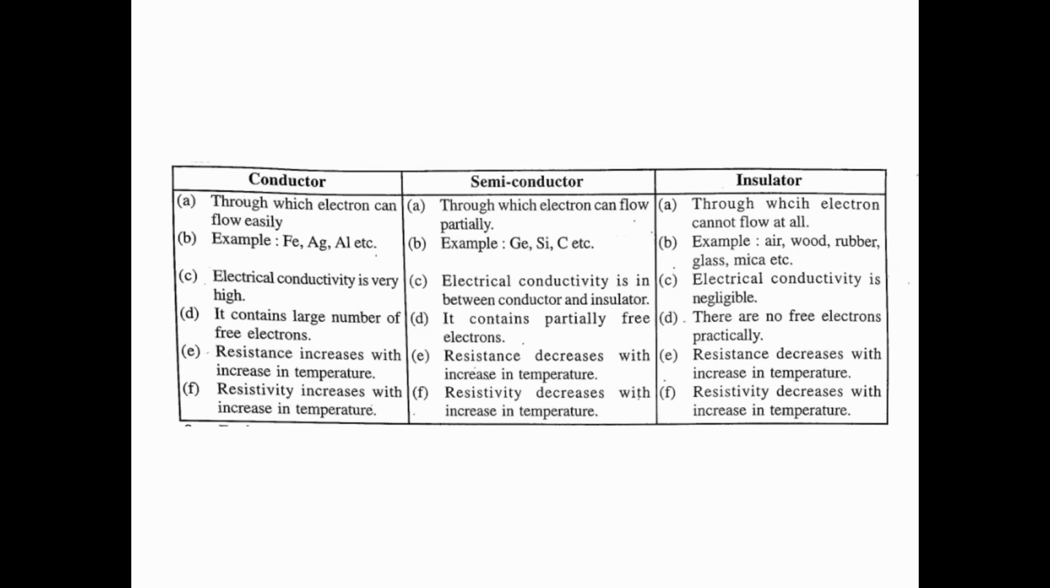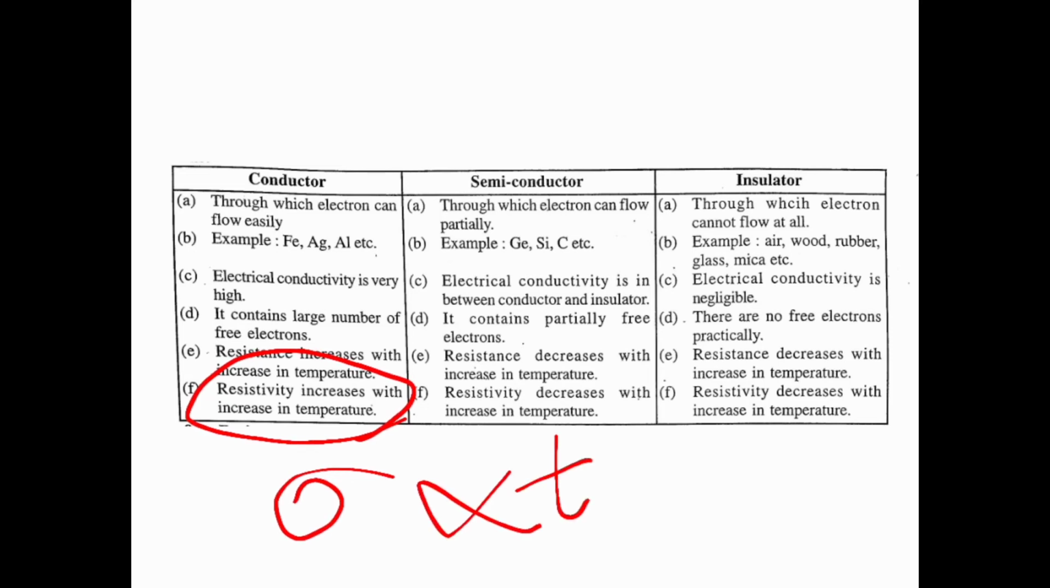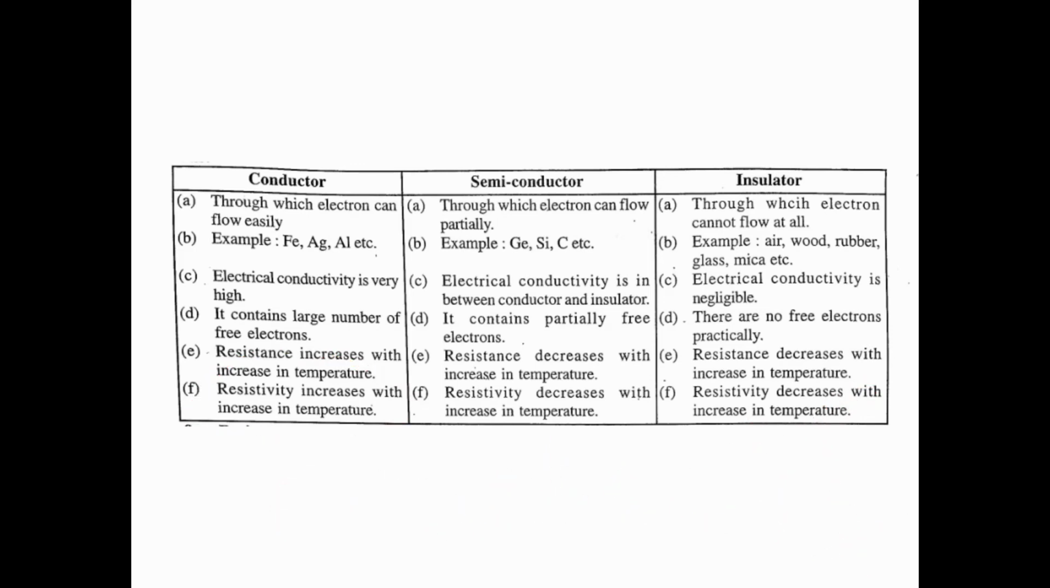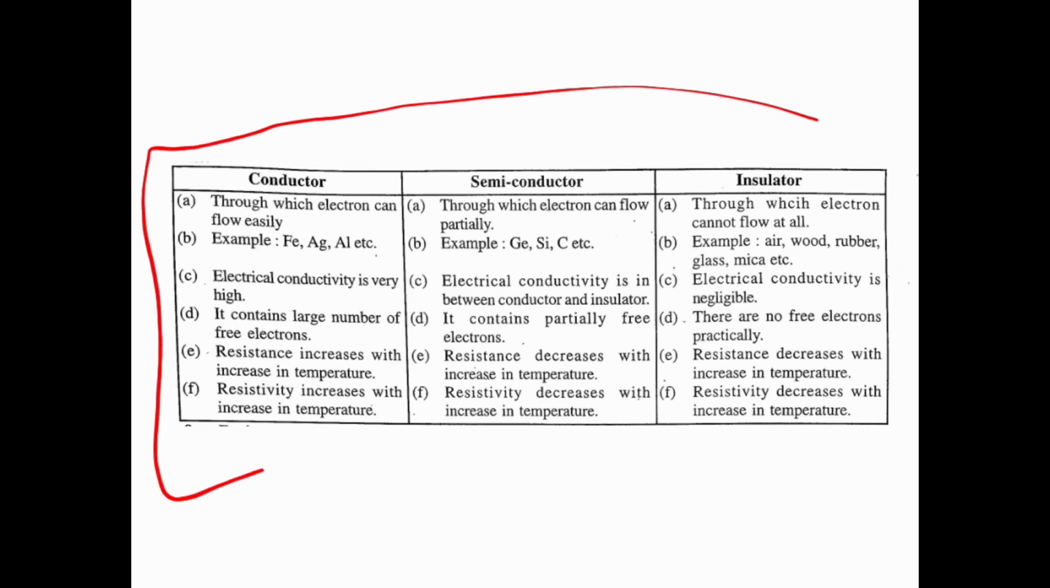Then resistivity increases with increase in temperature. That means in a conductor, resistivity increases with temperature, while in semiconductors and insulators it decreases with temperature. So this is all about semiconductor, conductor and insulator. I think you can easily determine, define and compare conductor, semiconductor and insulator after seeing this video.